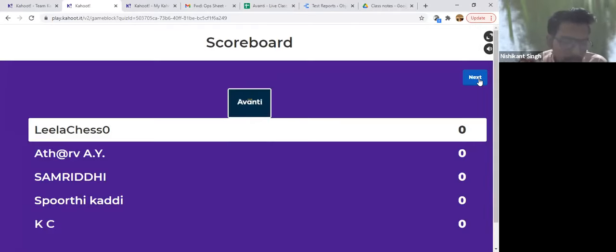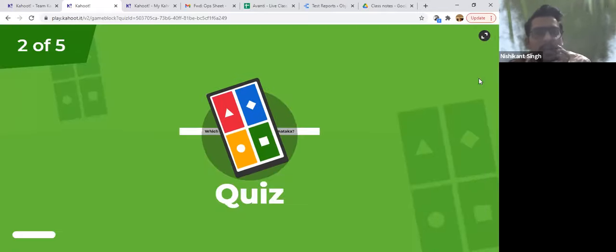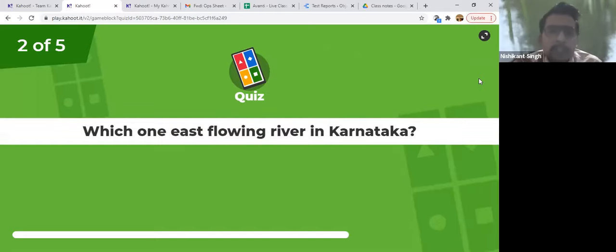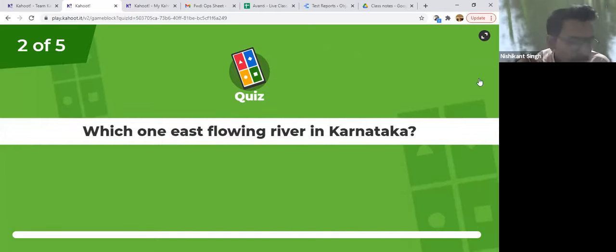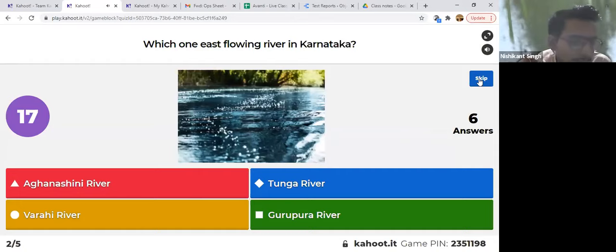Right. So the next one in front of you. Obviously, I don't know how Adesh is on top. Attar, Samriddhi, Spurti, Casey in top 5. Which of the following is an east flowing river in Karnataka?